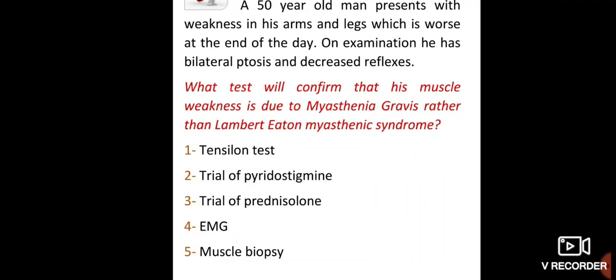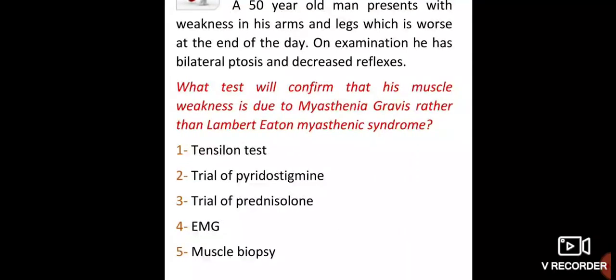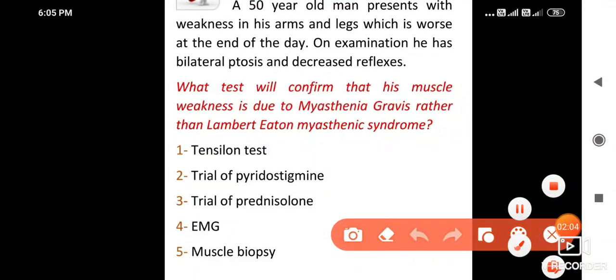A 50-year-old man has weakness in his arms and legs, which is worse at the end of the day. On examination, he has bilateral ptosis and decreased reflexes. What test will confirm that his muscle weakness is due to myasthenia gravis rather than Lambert-Eaton myasthenic syndrome? So guys, the best answer here is EMG,